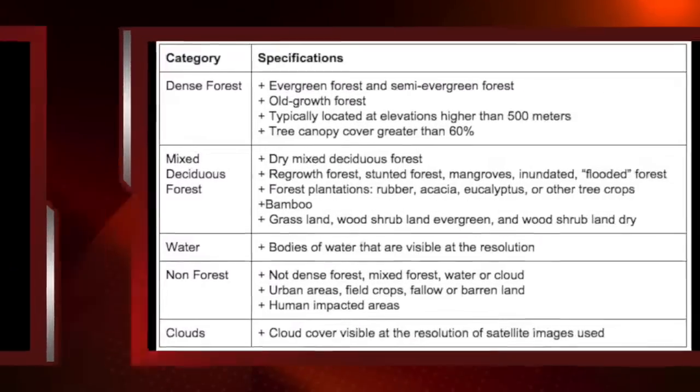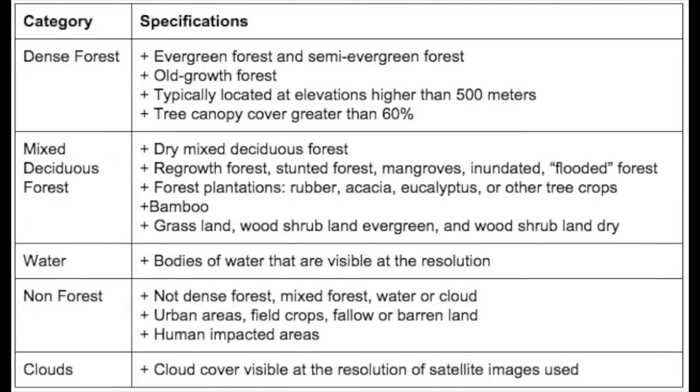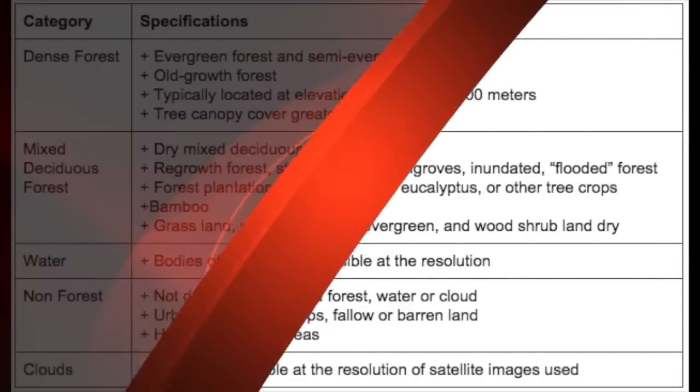The first category is dense forest, which includes various types of evergreen forest and is located at elevations higher than 500 meters and has a tree canopy greater than 60%. The next category is mixed deciduous forest, which contains a variety of vegetation such as dry deciduous forest, regrowth forest, flooded forests, forest plantations, and shrublands. The last 3 main categories are water, non-forest, and clouds.